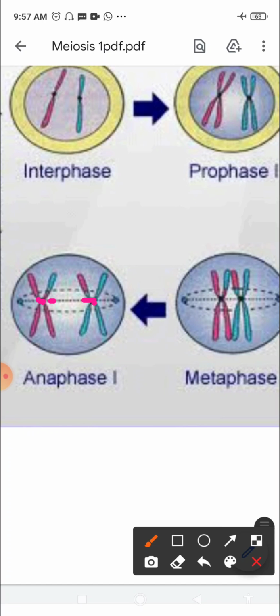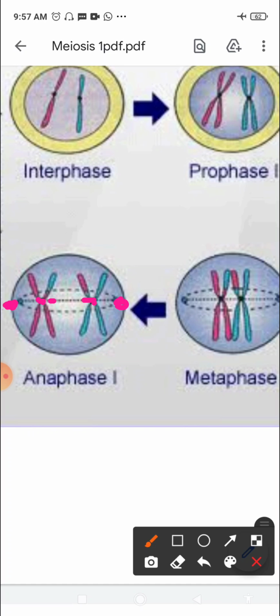Now where are the poles here? These are the poles, on the left and the right side in this figure. You can see how the homologous chromosomes start moving towards their side of the pole. So each pole now receives either a paternal or a maternal chromosome.